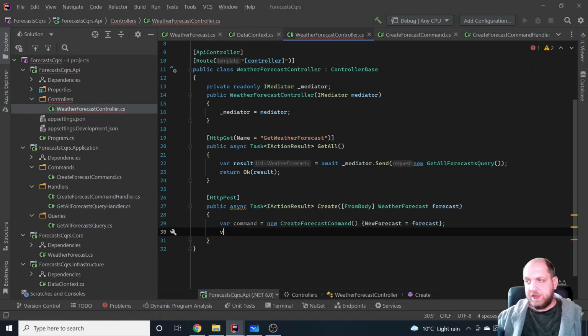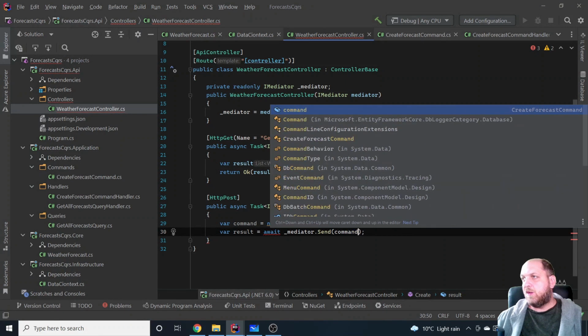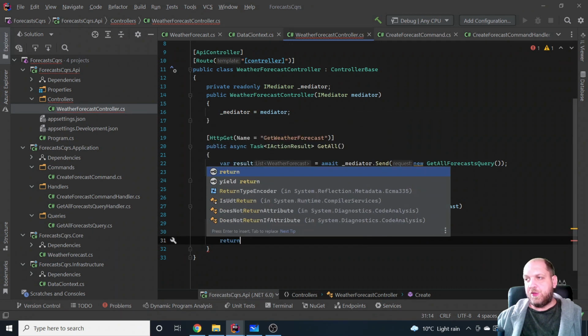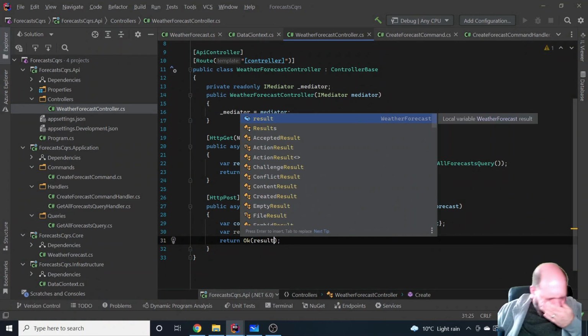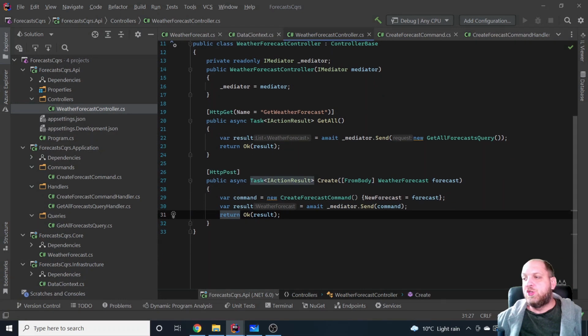Now the only thing that we need to do is var result equals await mediator.send, and the mediator will know exactly which handler to execute right now, and we'll just provide the command here, because based on this command it will find the appropriate handler, and then we can just return okay and result. Sorry for that. Cool. So right now we should be good to go.